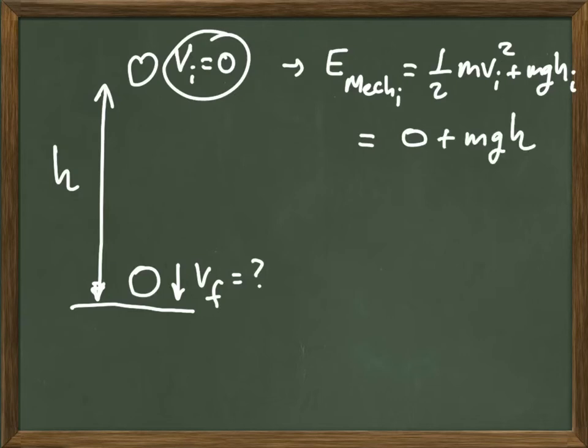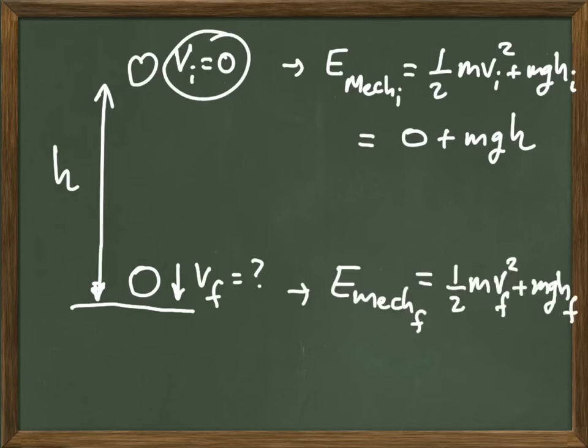And the potential energy is simply mgh. We're just calling the initial height h. So the initial mechanical energy is mgh. The next thing that we do to solve these kinds of problems is to evaluate the mechanical energy at the final moment, right before it hits the ground. How much is the mechanical energy? The mechanical energy, always kinetic plus potential, is 1/2 m v final squared plus m g h final. And now the thing that is 0 is the final height, because we're going to assume that when the ball gets to the floor, the height of the ball is 0.